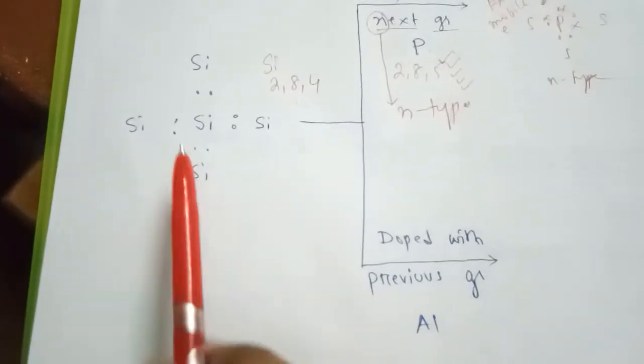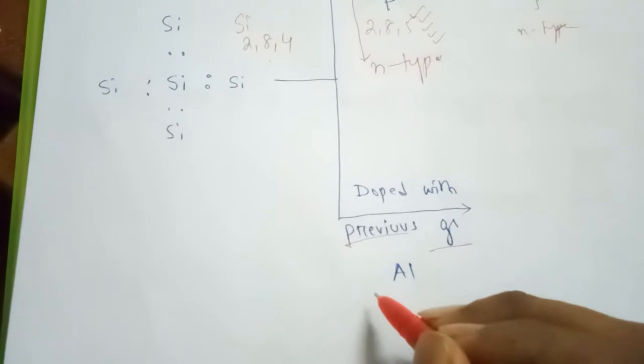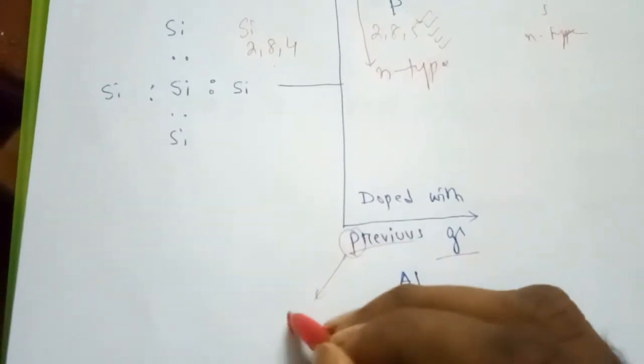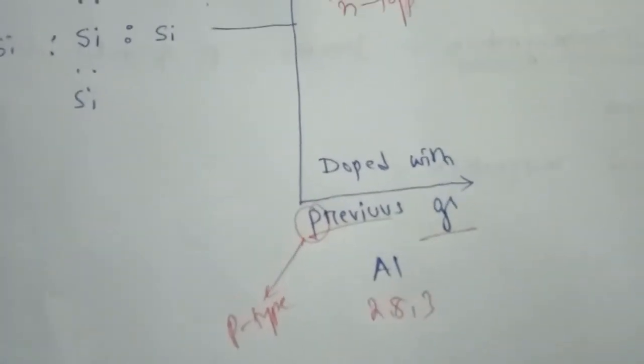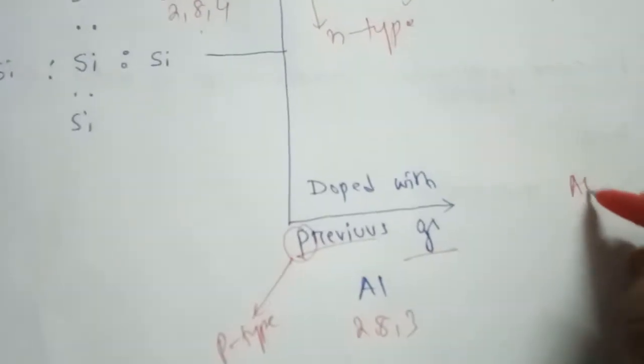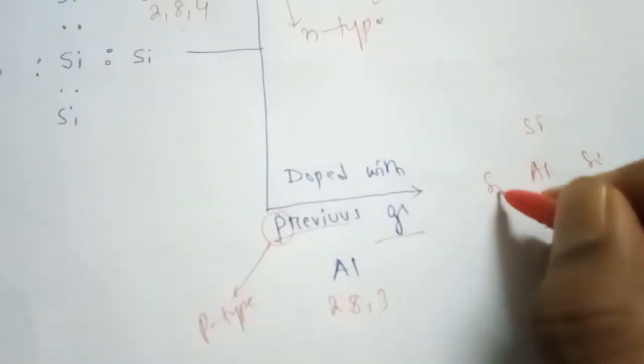Now the same thing if I dope silicon with aluminium, the previous group. P for previous, P for P type. Aluminium's electronic configuration is 2, 8, 3. So aluminium here, silicon here, silicon here, silicon here, silicon here.